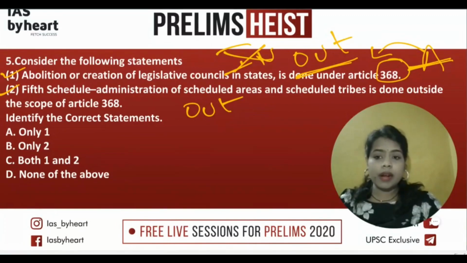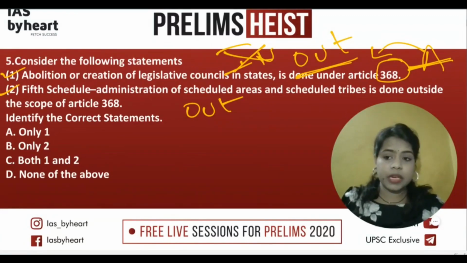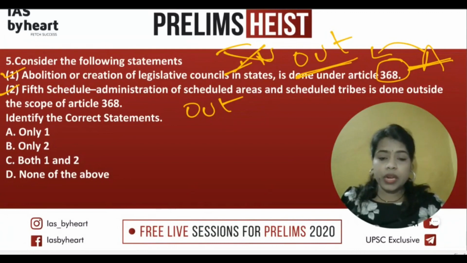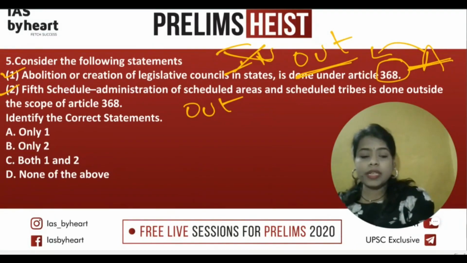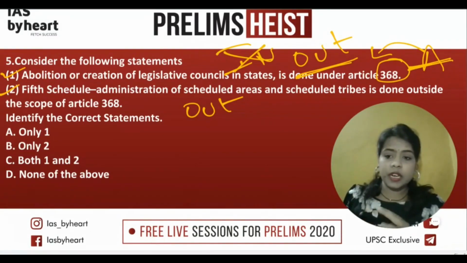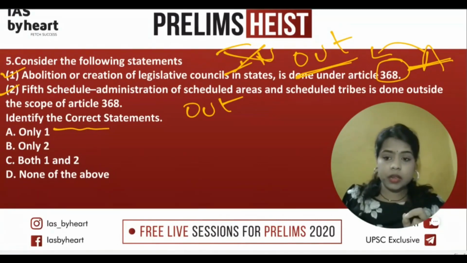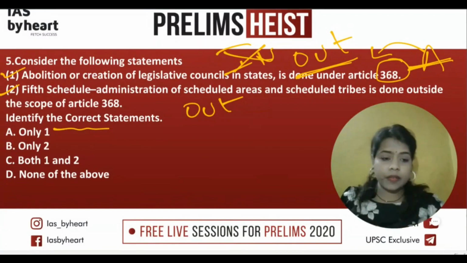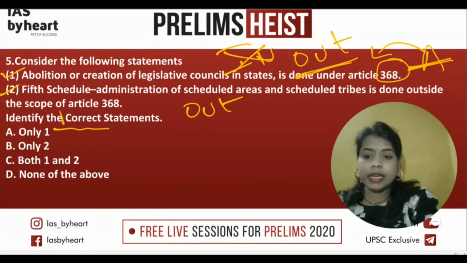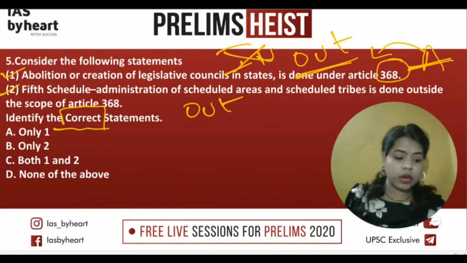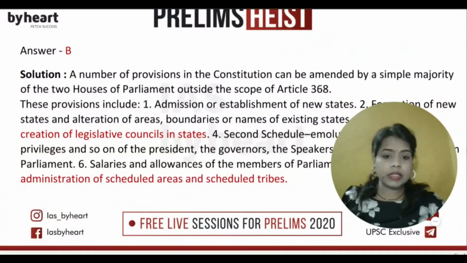So now what are they asking? They are asking what is the correct statement. So what is the answer? Please write it down in the comments so that you will be able to verify yourself also. In the last session, what I have observed is that though you have done a proper analysis, you are not observing whether they are asking the correct statement or incorrect statement. So in the exam hall, that is also important: even if you have done everything right, in the last second you should observe whether they are asking correct or incorrect. Okay. So then the answer is B.